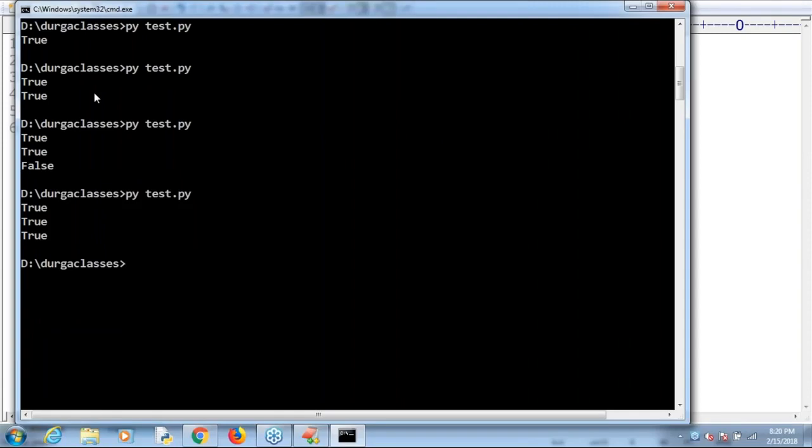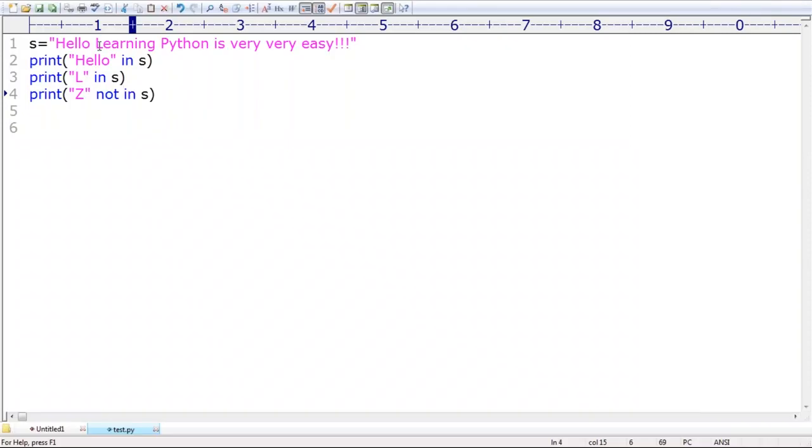Clear? Okay. Here I'm using capital L only, and here also caps only. If you take small l, then it says sorry, not there. Python is a case sensitive language. Case is important, there is a difference between lower case and upper case in Python.